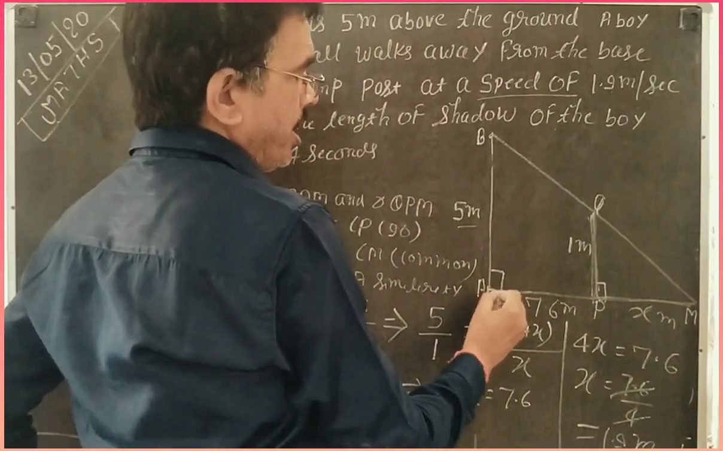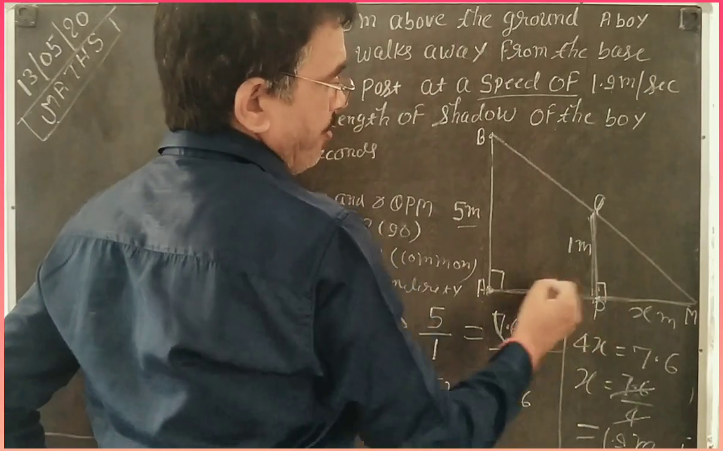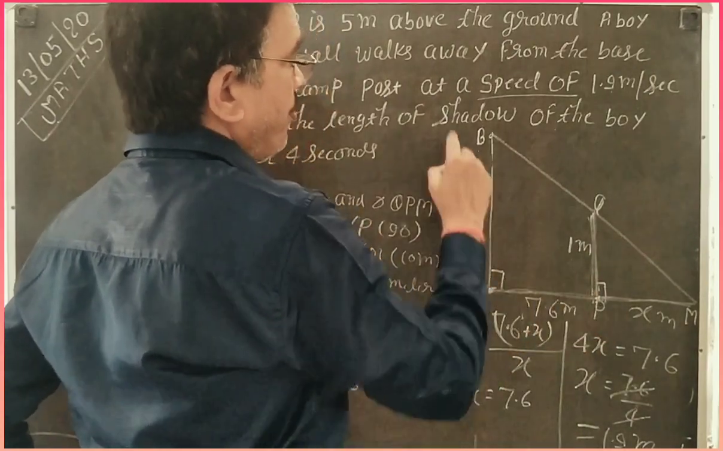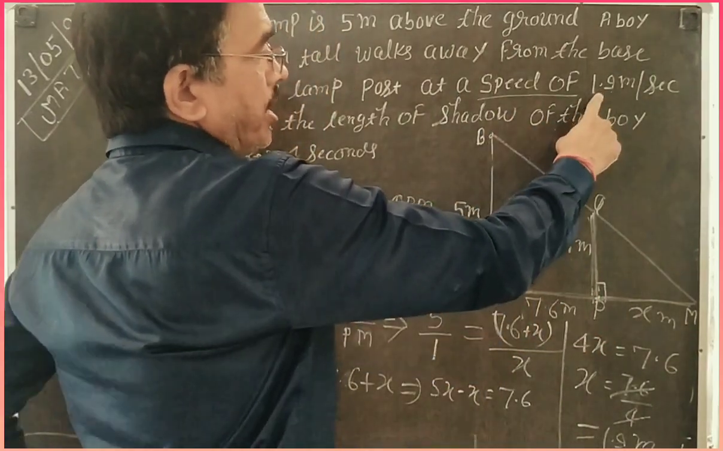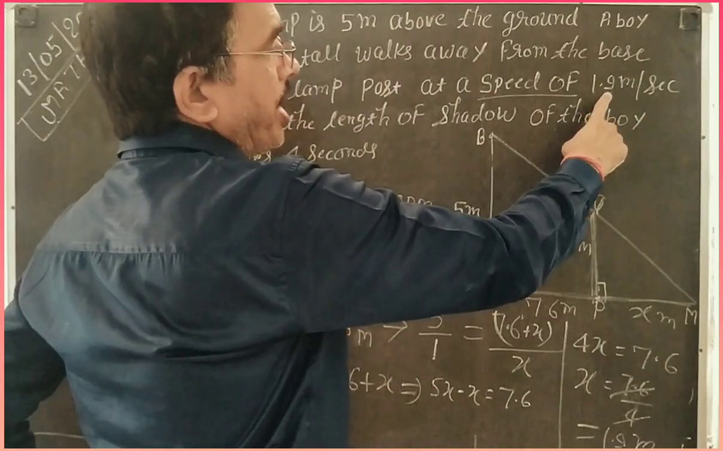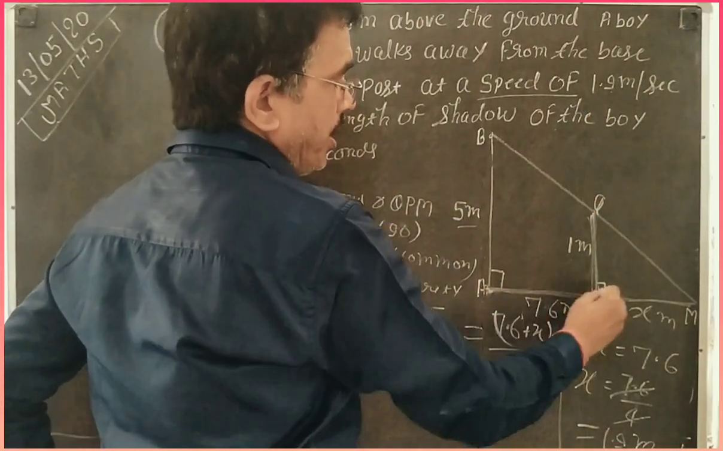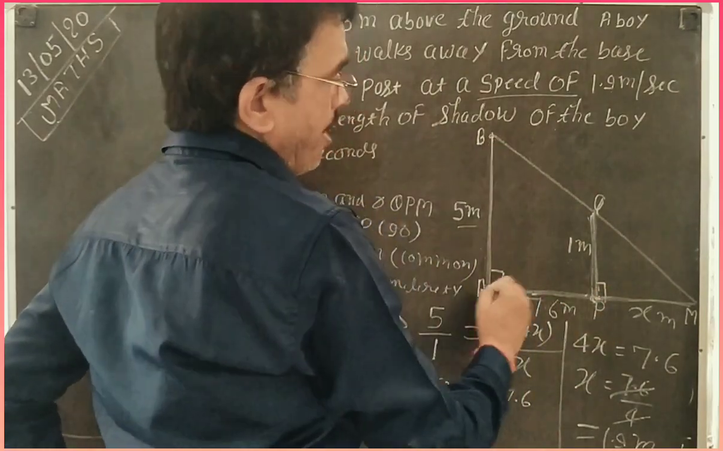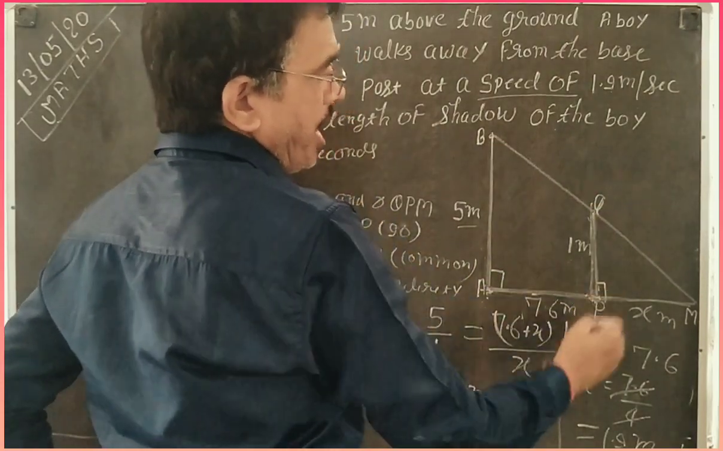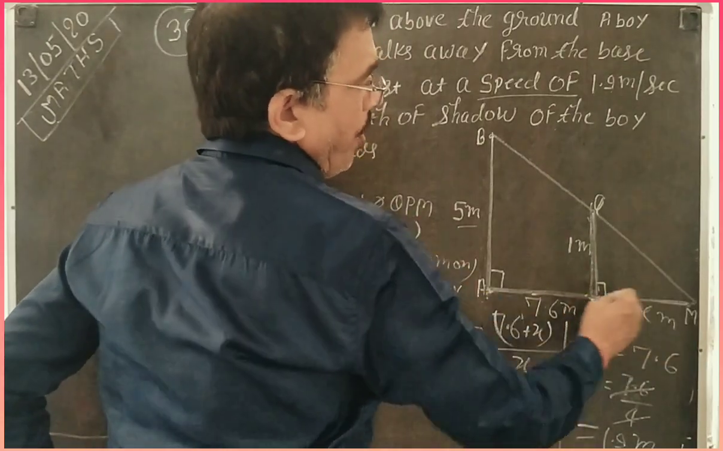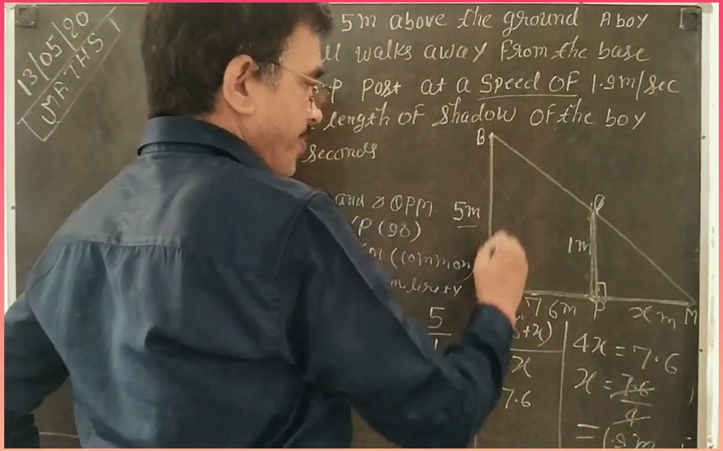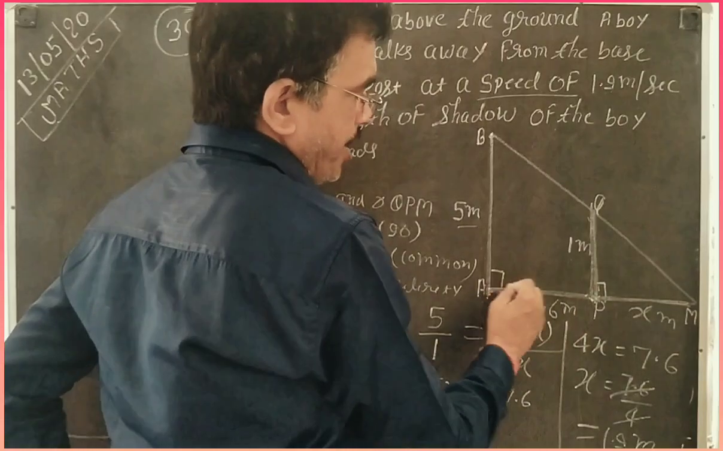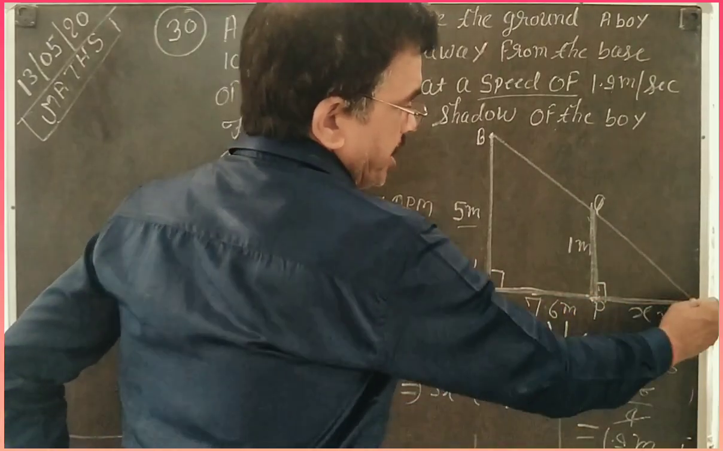Boy is here and after 4 seconds boy is there, because the speed of the boy is 1.9 meter per second and time is 4, then 1.9 into 4, 7.6 meter, and that is 7.6 meter away from the lamp post. Boy is standing now here. Then what is the shadow of the boy? Your question. Here is 5 meter, here is 1 meter, here is 7.6 meter. I suppose the shadow is x.